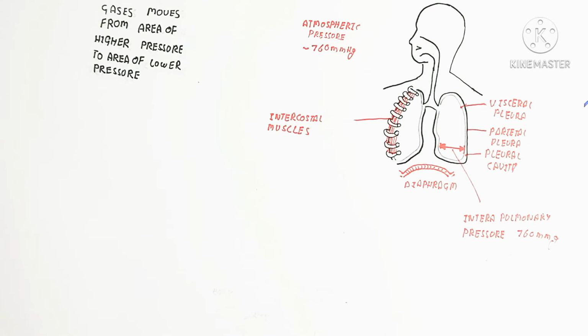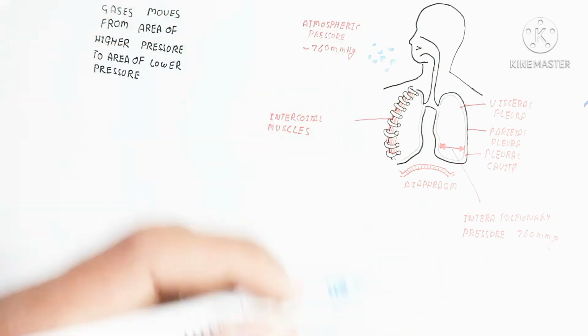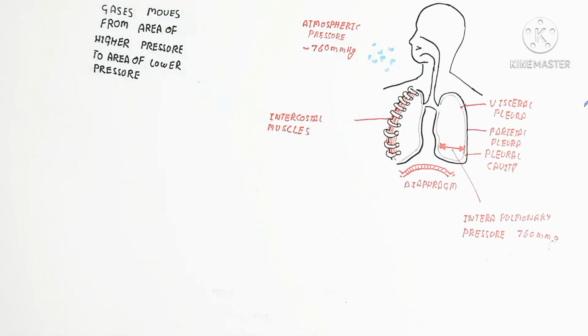Now we will discuss briefly the mechanism of breathing, that is, the contraction and relaxation of the intercostal muscle, which surrounds the lungs with attachment to the rib cage.